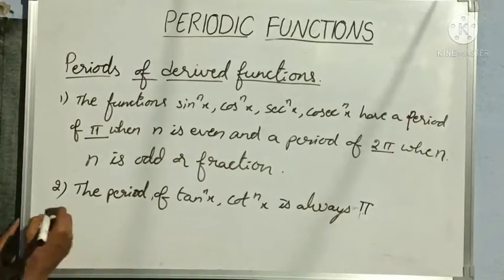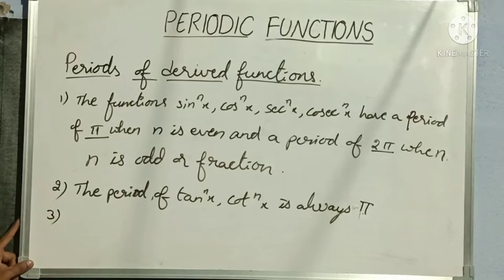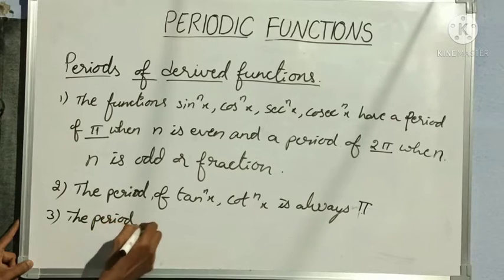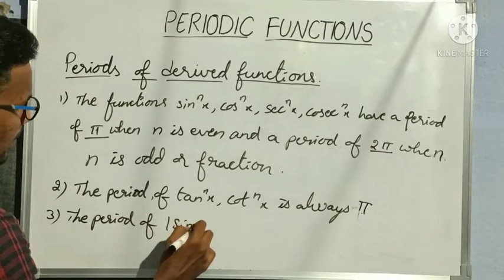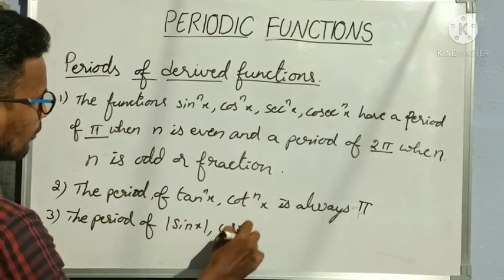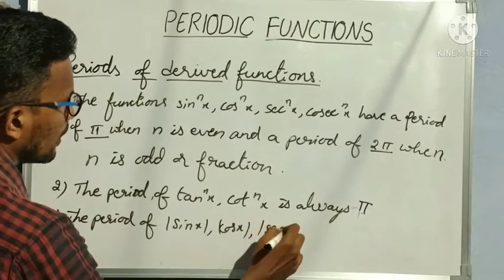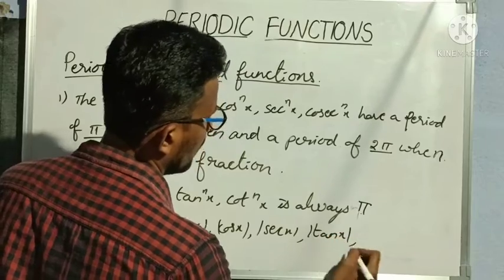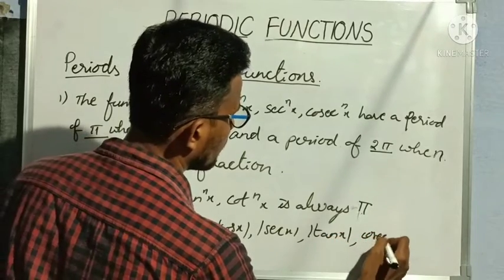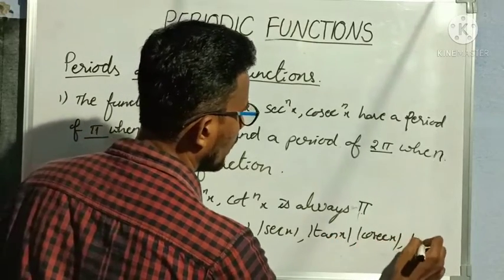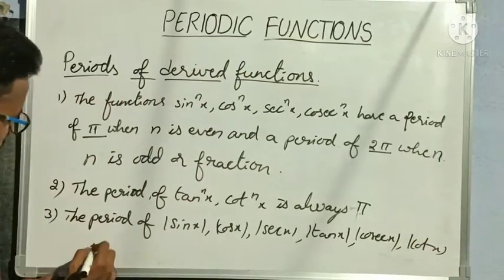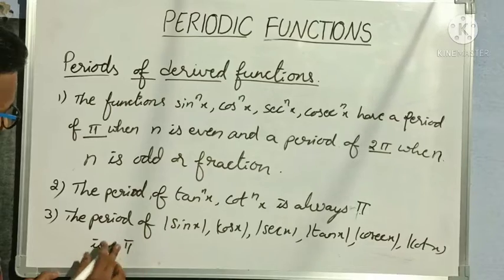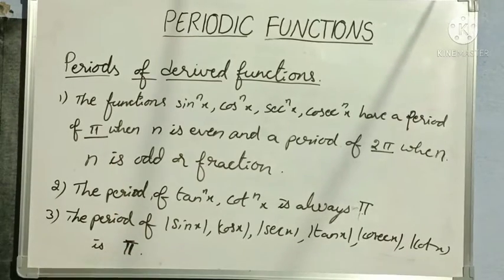Okay, next, third point, the period of modulus of sin x, modulus of cos x, modulus of sec x, modulus of tan x, modulus of cosec x and modulus of cot x is pi. Okay, why is it always pi?